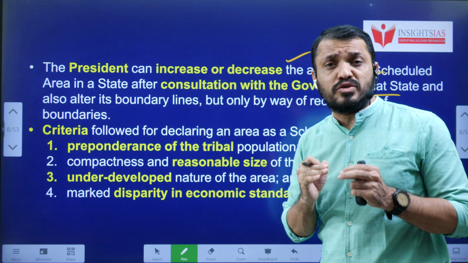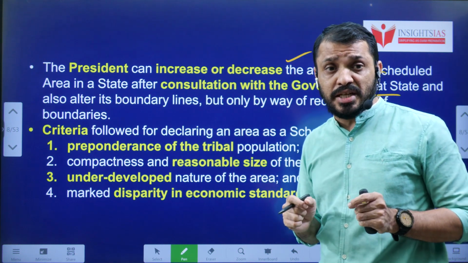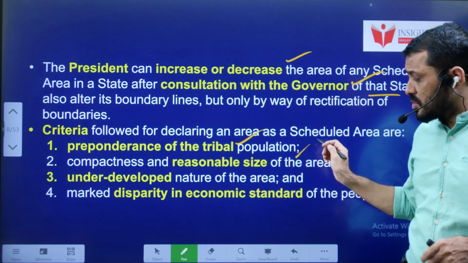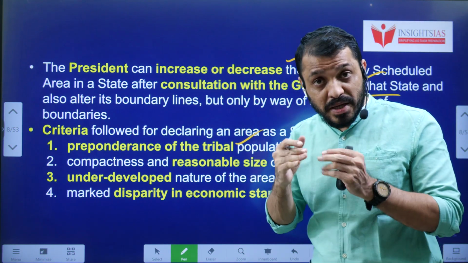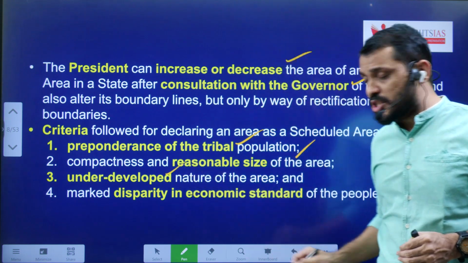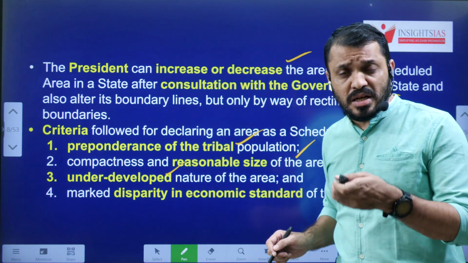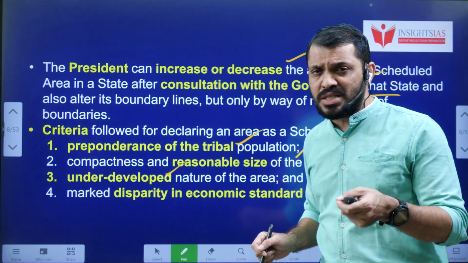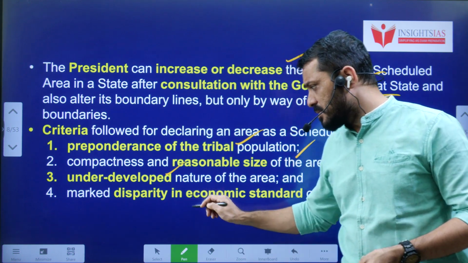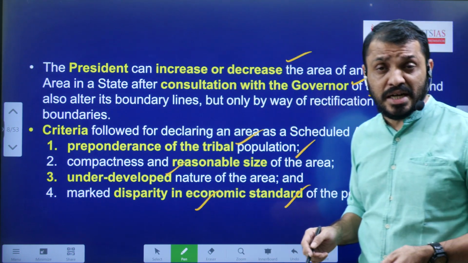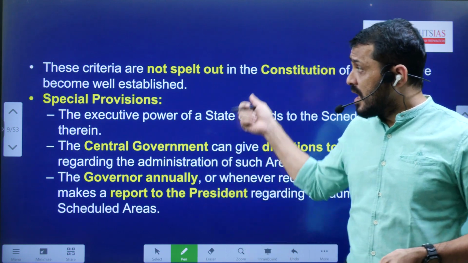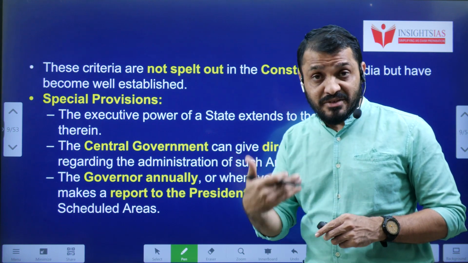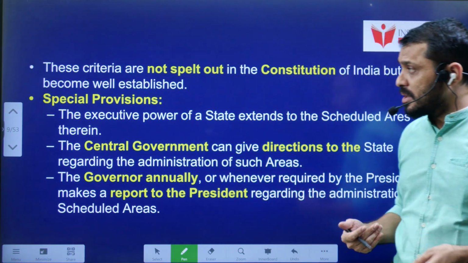And what are the criteria required to identify a particular area as a scheduled area? The criteria are mainly the tribal population, a reasonable size to become an administrative unit, and it must be underdeveloped. Obviously, the areas inhabited by these aboriginals are categorized as underdeveloped in terms of economic standards and social backwardness as well. And these criteria are not mentioned in the Constitution. We developed this later by making a law in the Parliament.